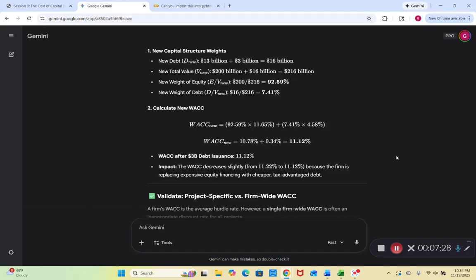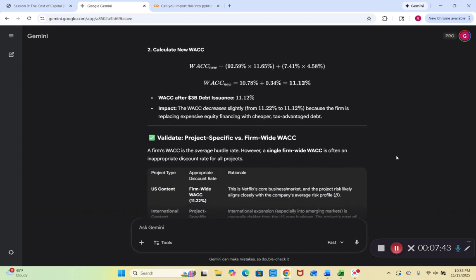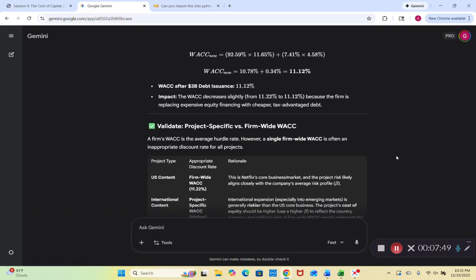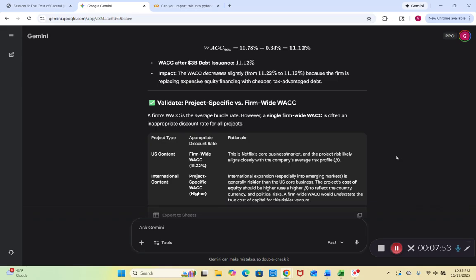So our impact: the WACC decreases slightly from 11.22% to 11.12% because the firm is replacing expensive equity financing with cheaper tax advantage debt. So now we go into validate. Project-specific versus firm-wide WACC. A firm's WACC is the average hurdle rate. However, a single firm-wide WACC is often an inappropriate discount rate for all projects.